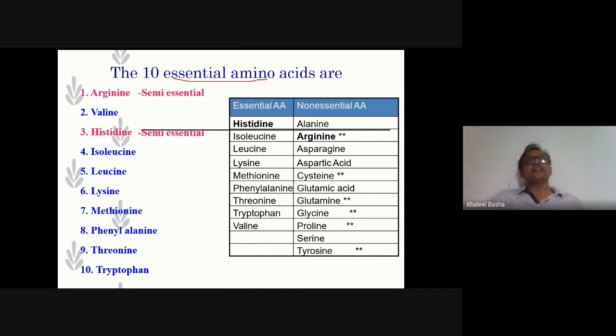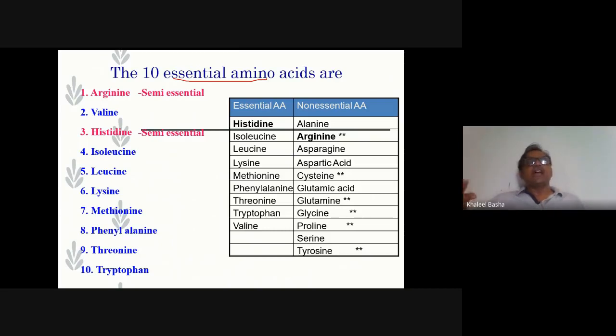So what do we mean by essential amino acids? It means the requirement is very essential. Then why is it essential? These amino acids cannot be synthesized by our body system. Any living organism, for example our human body, cannot synthesize this type of amino acids on its own.